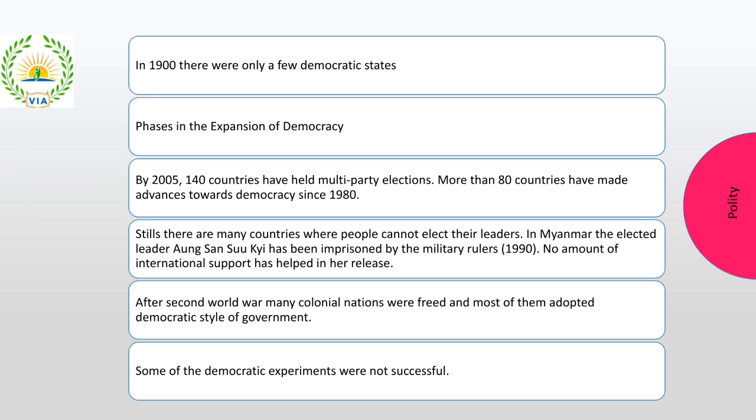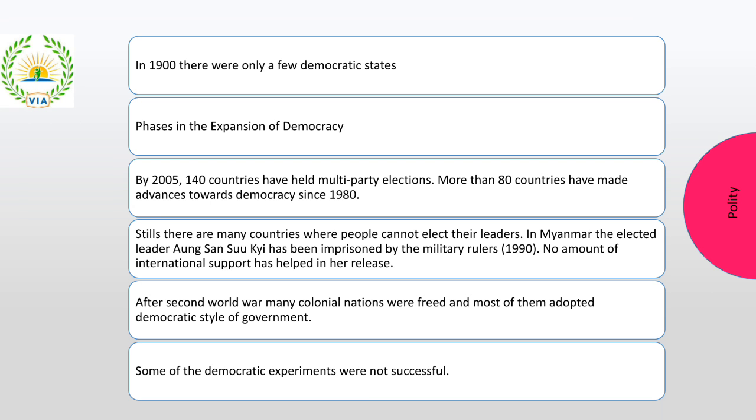The first country or place where democracy started was France, through the French Revolution. Then the US became independent in the year 1787, right? And like this, before the 1900s, very few countries were democratic. After 1900, especially after the Second World War, a lot of countries became independent and democratic, right? By 2005, around 140 countries were democratic.